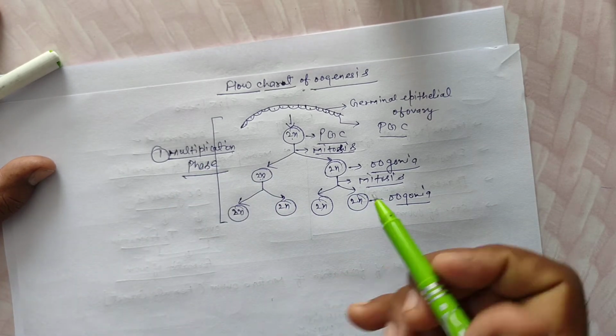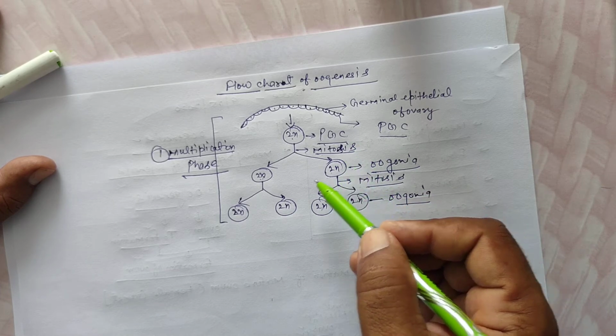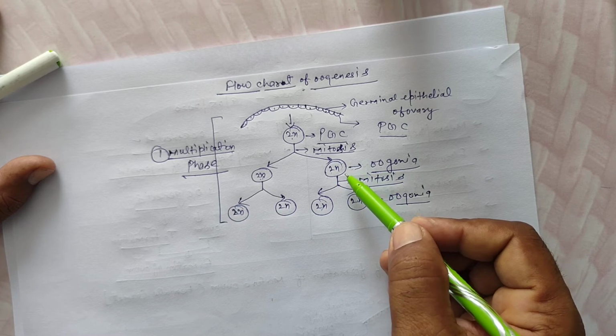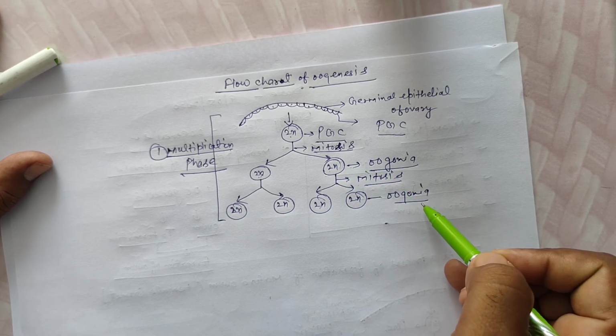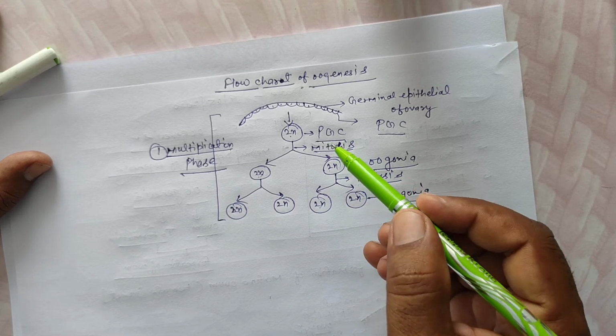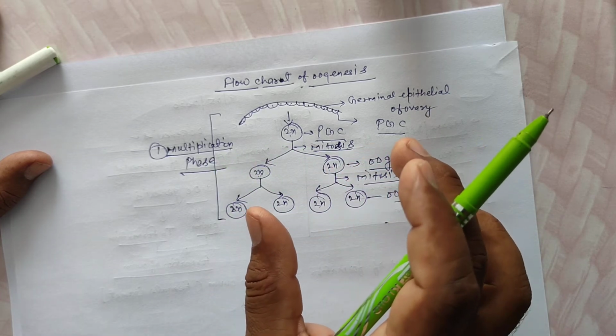In this phase, PGCs participate in mitosis and form specific diploid cells, oogonia. Again, oogonia participate in mitosis and form oogonia.